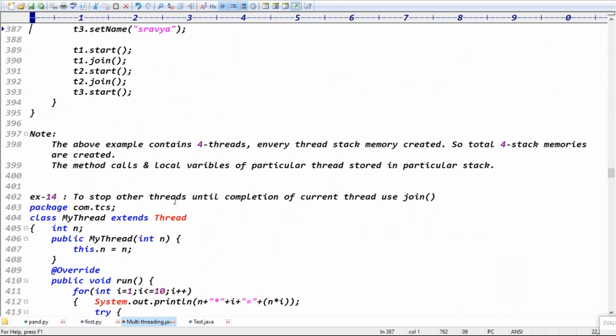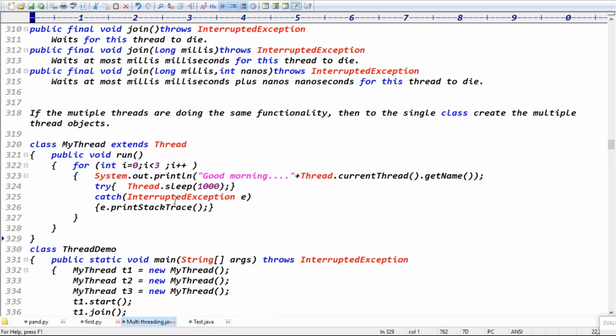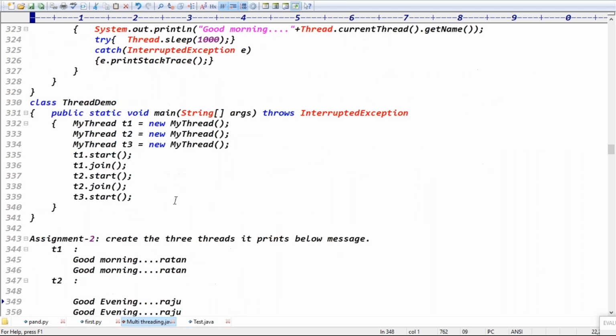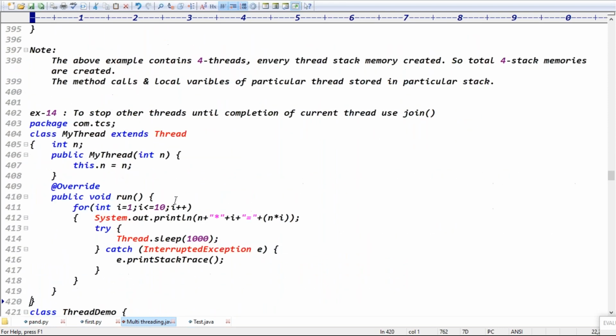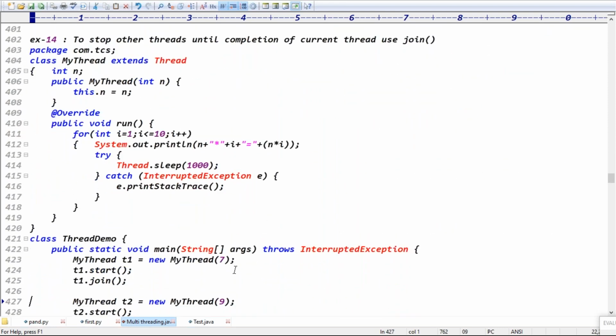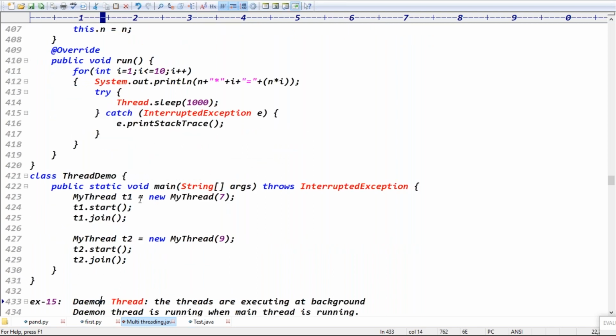In total, how many examples have we done, guys? Total 3 examples. First case, for the same functionality, for a single class you can create multiple objects. Second case, for different functionality, you can create different objects. Third example, during object creation I pass my data value to print the table. That's what I'm passing here, 7, I'm passing 9 here, and I'm executing the corresponding functionality, right? 3 examples we have done, guys.